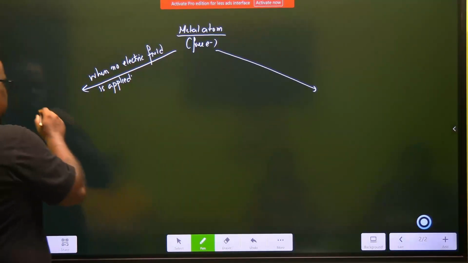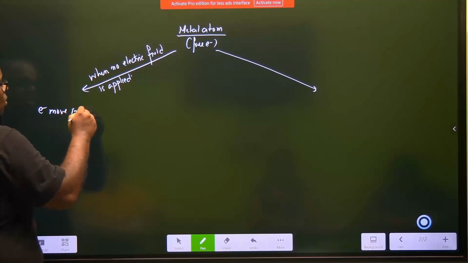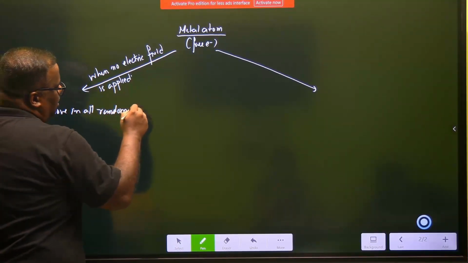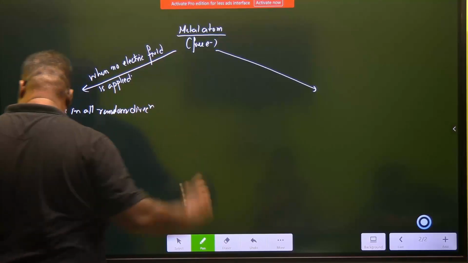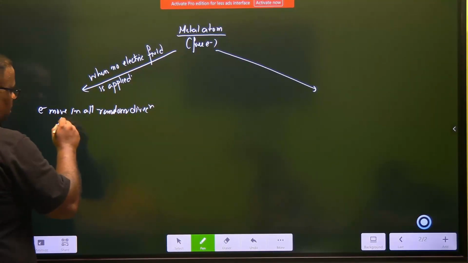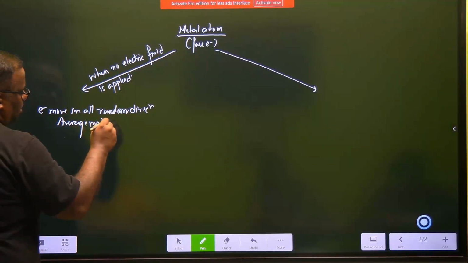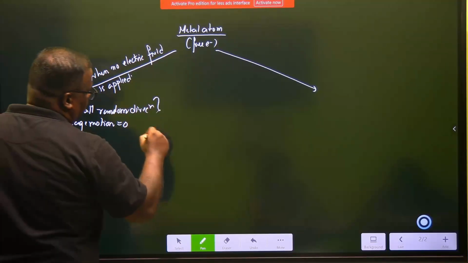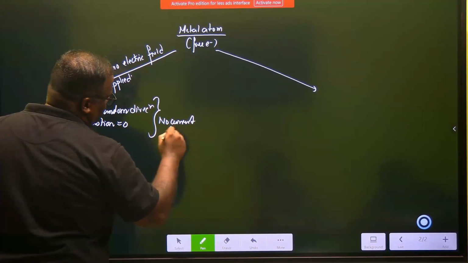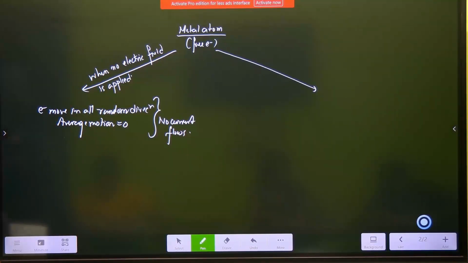In such a case, electrons move in random directions, such that the average motion is zero. So no current flows.